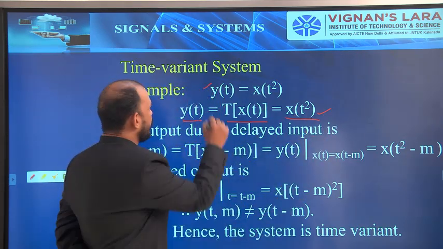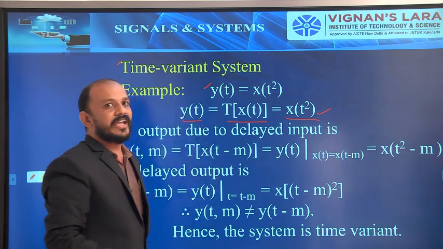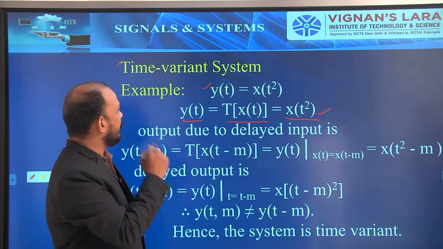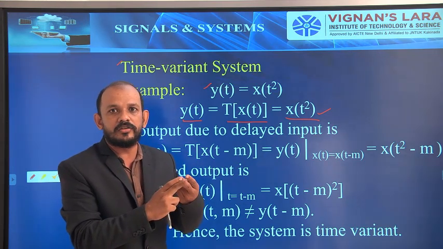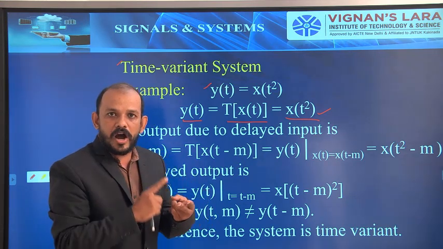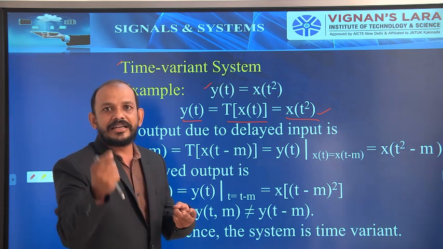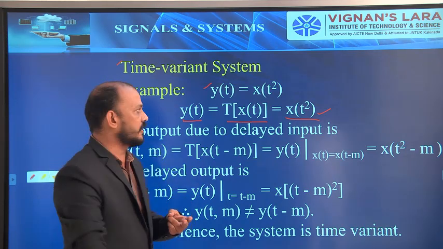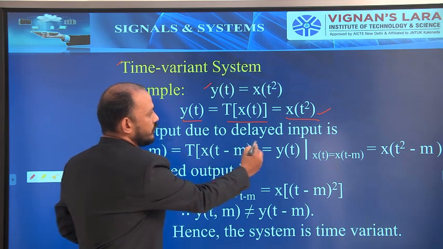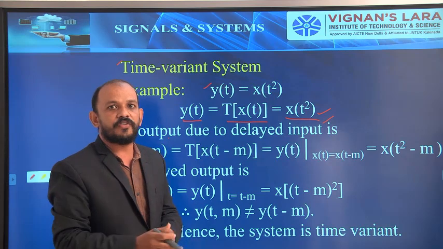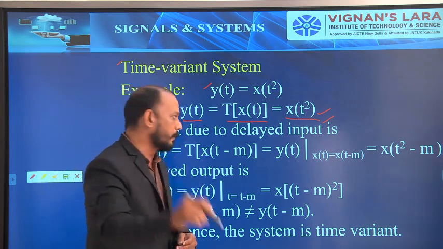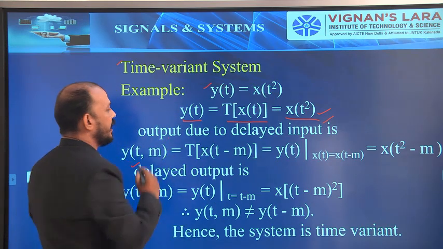Next. To prove this system as a time variant system, what do we have to find out? We have to find out 2 things. First, the equation for the output due to the delayed input. And next, the delayed output.